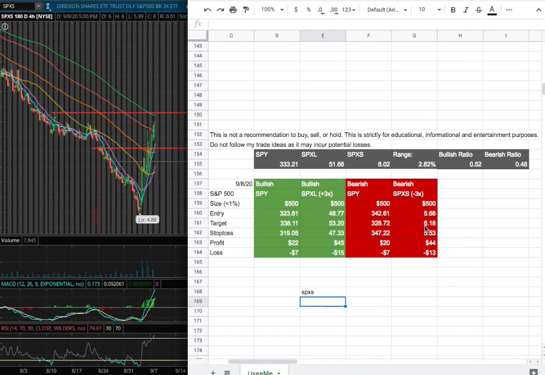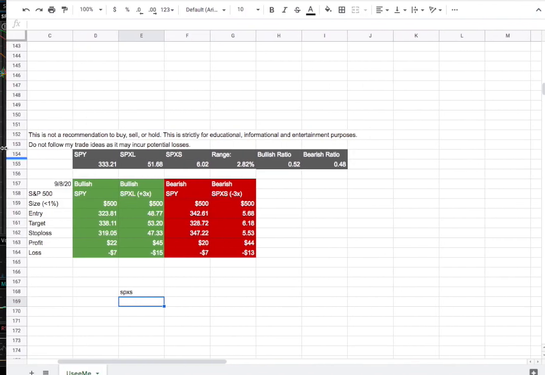And my sell target will be $6.18, fairly close to where we have the 200 moving average. That will be my sell target. And my stop loss will be $5.53.